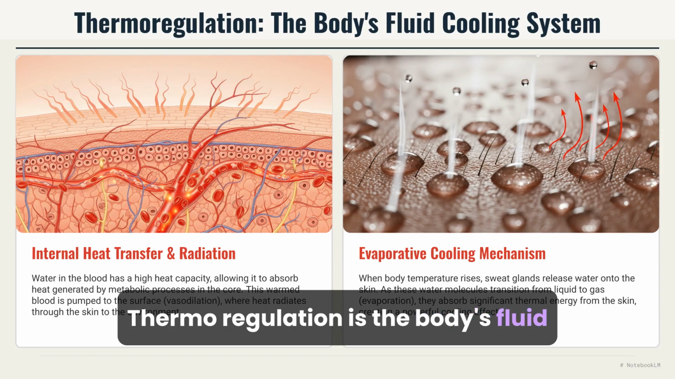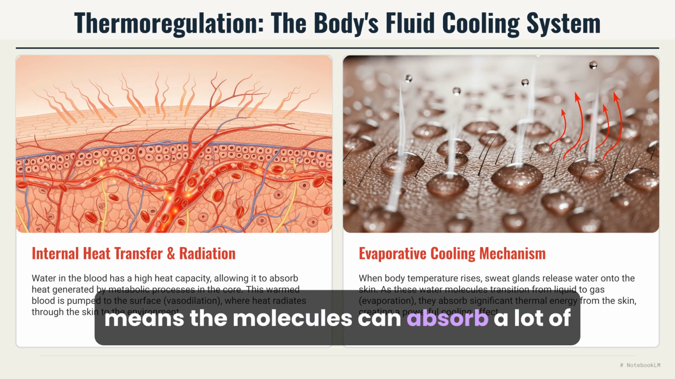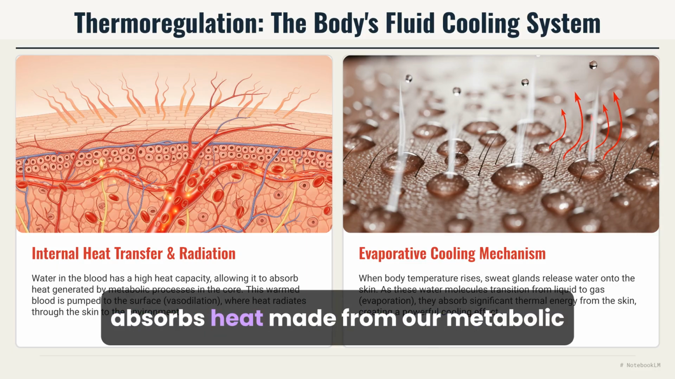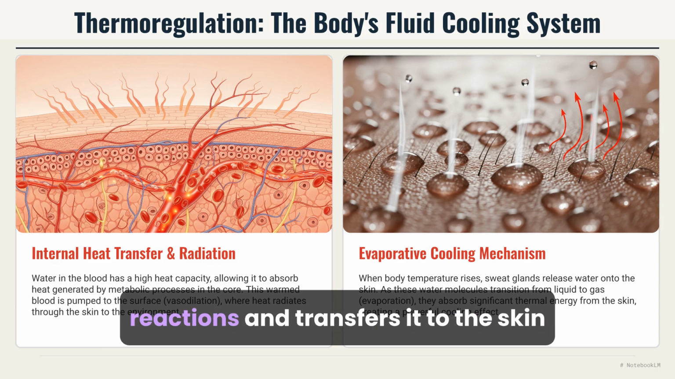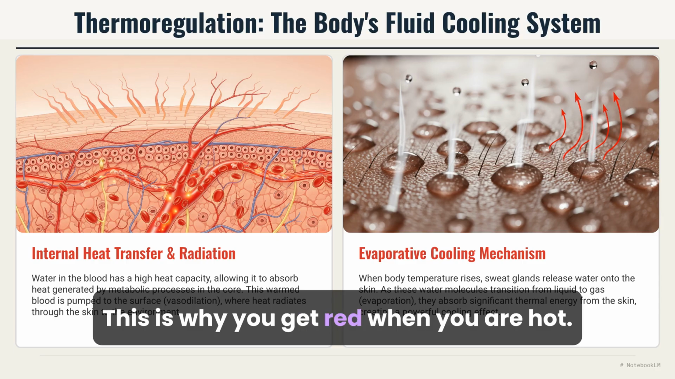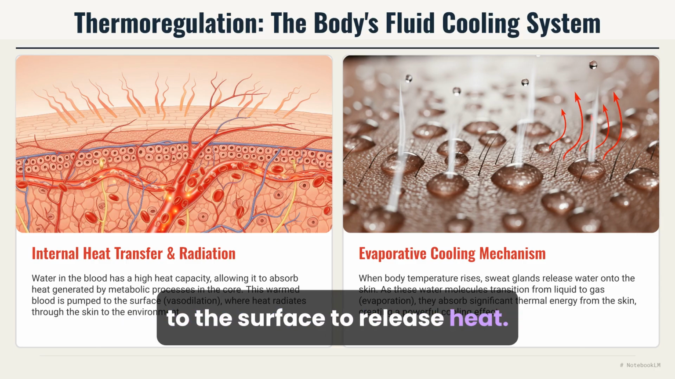Thermoregulation is the body's fluid cooling system. Water has a high heat capacity, which means the molecules can absorb a lot of heat before boiling. In animals, the water in the blood absorbs heat made from our metabolic reactions and transfers it to the skin's surface through our blood vessels. This is why you get red when you are hot. The blood capillaries have moved closer to the surface to release heat.